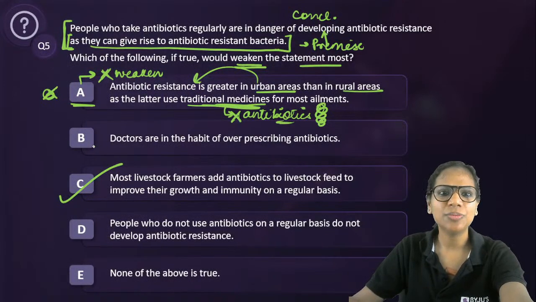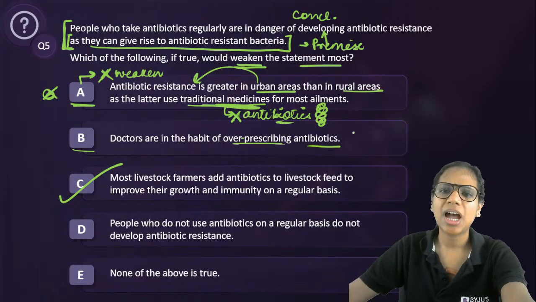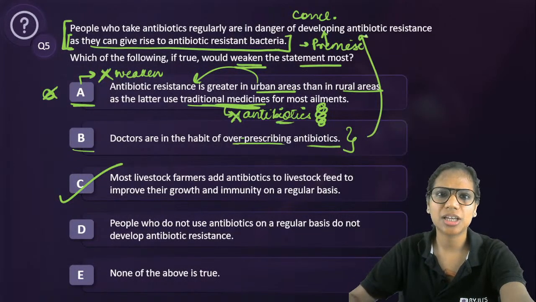Okay. Then B says doctors are in the habit of over prescribing antibiotics. How does that help in attacking this argument?